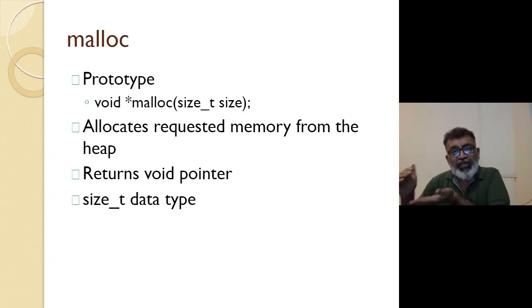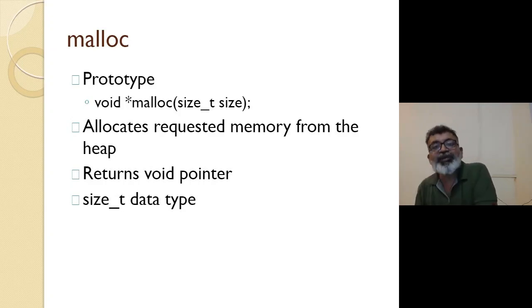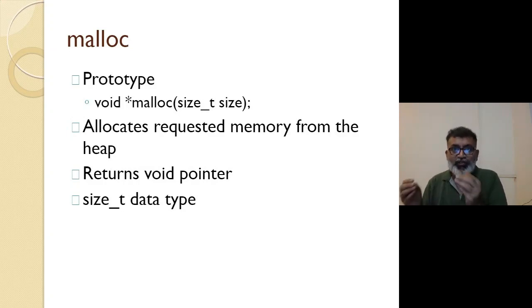So when it allocates memory from the heap, it has to find out whether that much memory is available on the heap, right? First of all, whether it is available, and if it is available, allocate that. What do you mean by allocate that? What is the way to allocate memory? Because memory is getting allocated at the runtime, right?